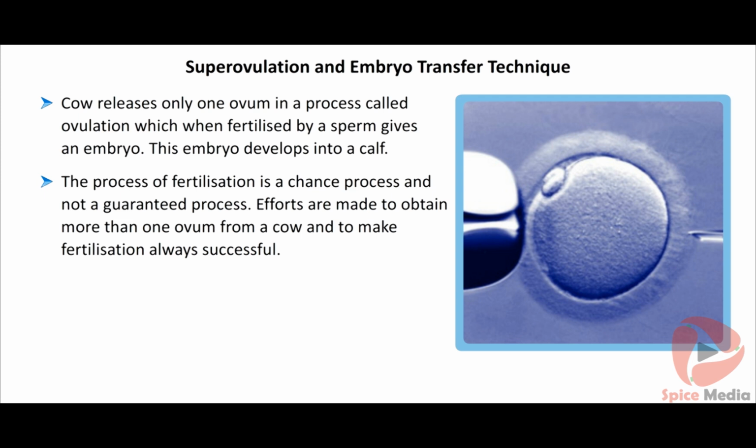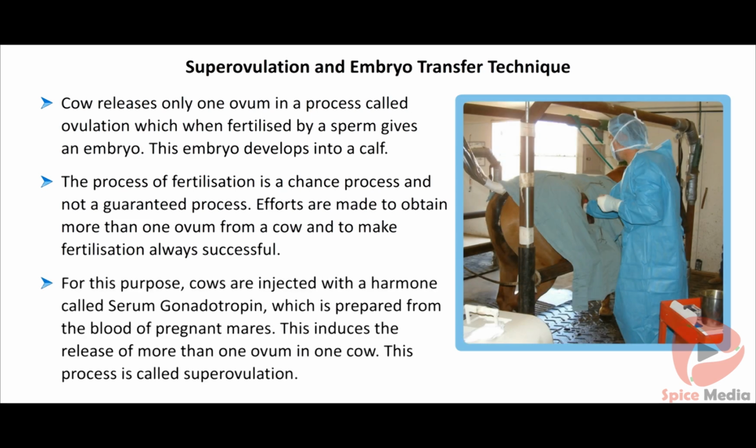Efforts are made to obtain more than one ovum from a cow and to make fertilization always successful. For this purpose, cows are injected with a hormone called serum gonadotropin, which is prepared from the blood of pregnant mares. This induces the release of more than one ovum in one cow. This process is called superovulation.